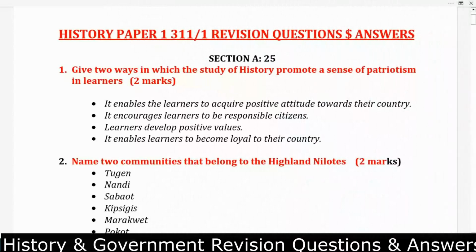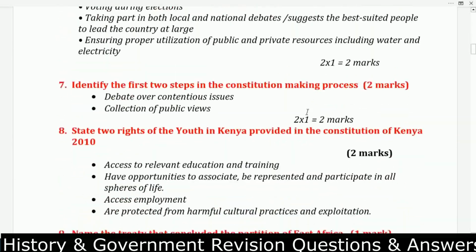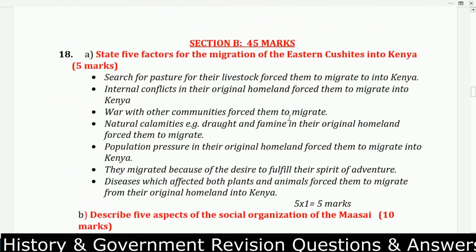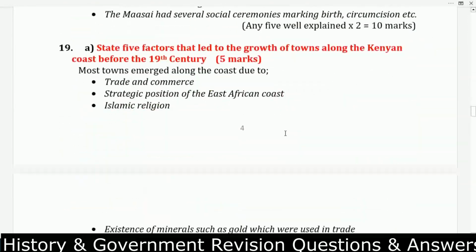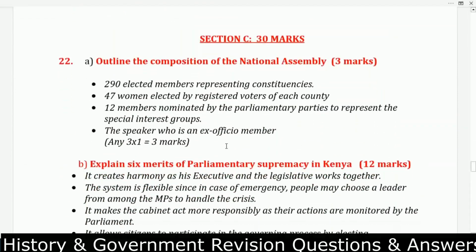Today, as you can see, we are looking at History Paper 1. This is KCSE History Paper 1 Revision. We have questions and answers here, and as you know, this one is out of 100 marks. Section A has 25 marks. Section B, as you can see, has 45 marks, and then Section C has 30 marks.